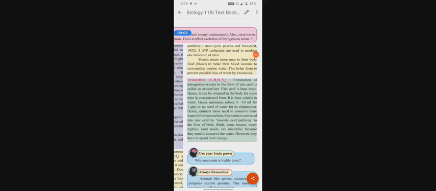Hence, animals that need to conserve more water follow uricotelism.